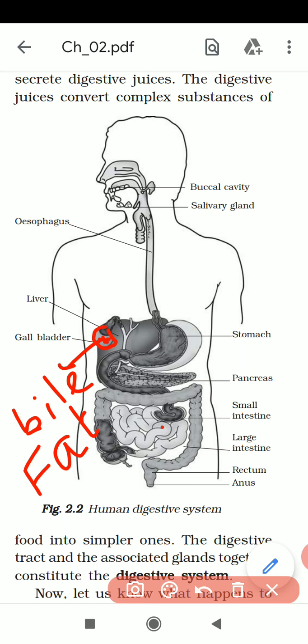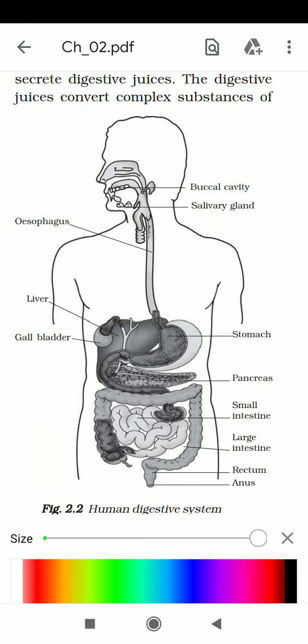Then we'll talk about another gland. This is known as the pancreas. Students, look at this. This is the pancreas gland. Where is it situated? It is situated just below the stomach. This is your stomach, and just below the stomach, what is there? A yellow color gland. This yellow color gland is known as the pancreas.